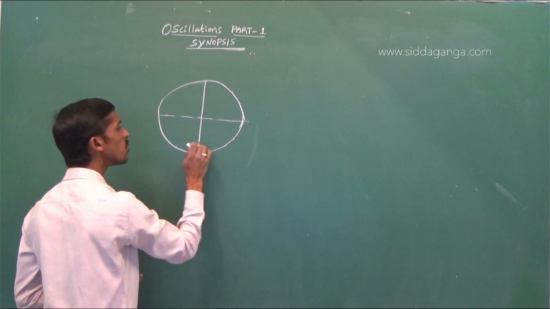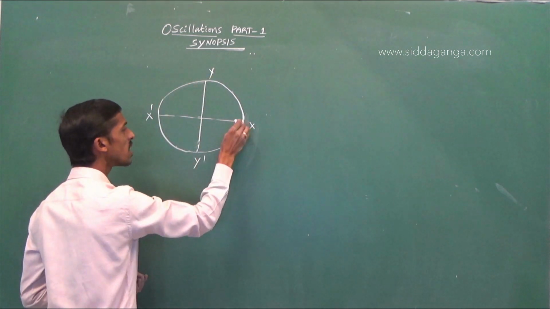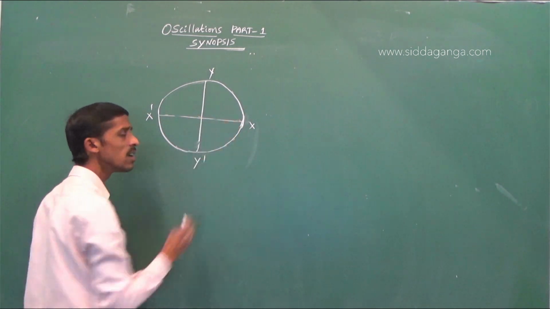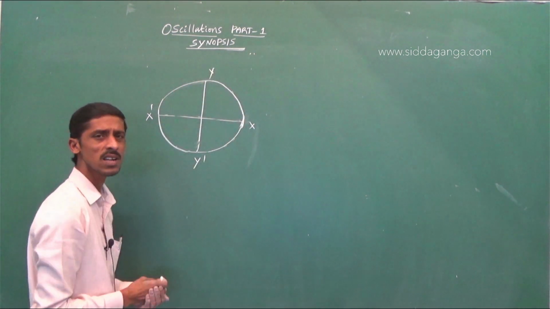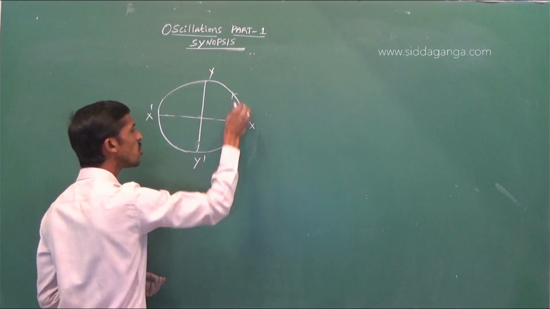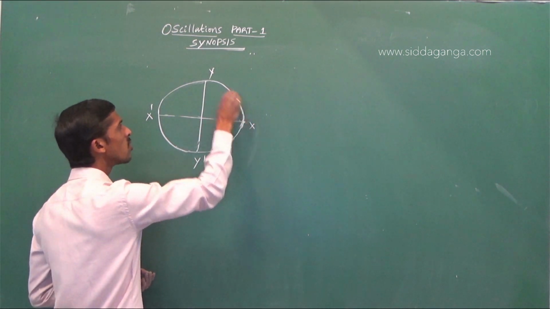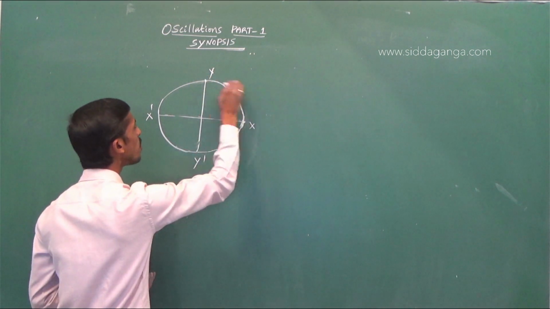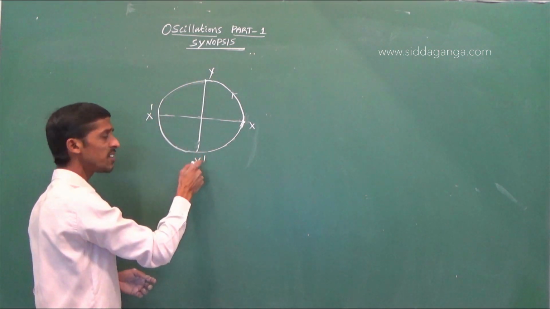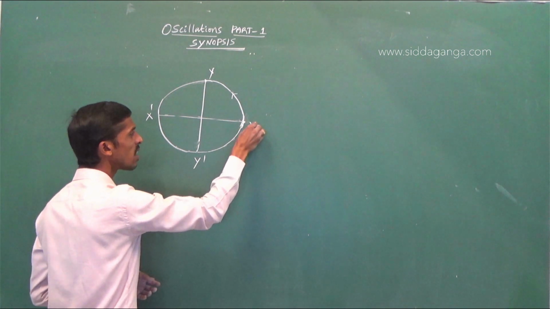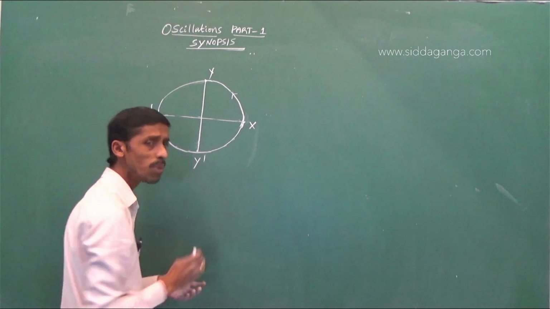Here in this uniform circular motion, the motion of the particle is taken along the circumference of the circle. For example, if the motion of the particle starts from x, and goes to y, the time taken by the particle will be T by 4. Y to x dash to y dash to x. Again, if the particle reaches the initial position, now one oscillation, one revolution is said to be completed.